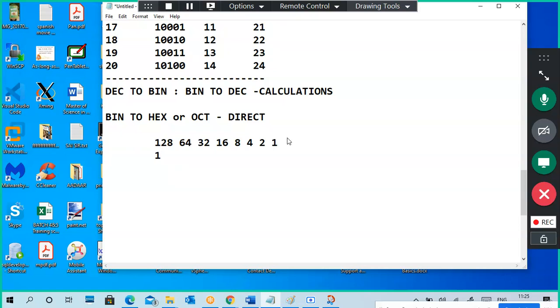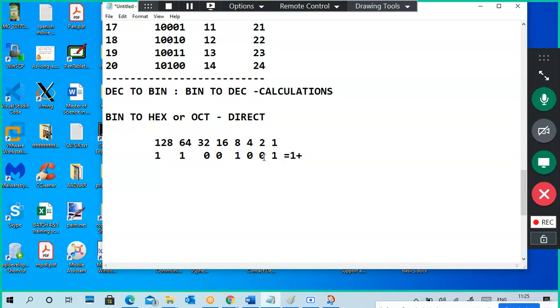Okay, so I took a 1, 1, 0, 0, then I took a 1, 0, 0, 1. I took it randomly. This is my binary number and I want to convert it into decimal. See, where is the 1? This is the 1. Take from left to right or right to left, no problem.